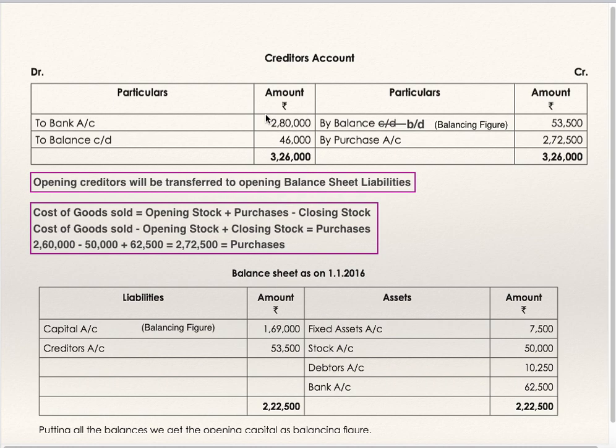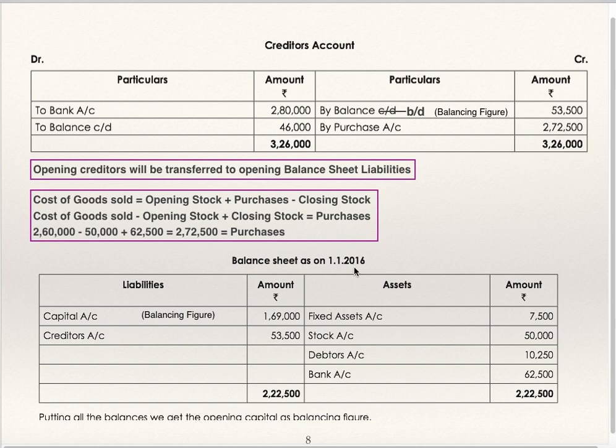Creditors account. Payment to creditors is given. Closing creditors balance is given. Purchases we have just found out. By balance brought down, this is the balancing figure, opening creditors, which will go to the opening balance sheet.